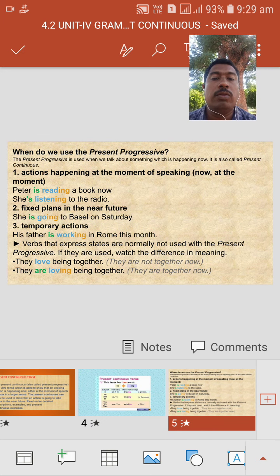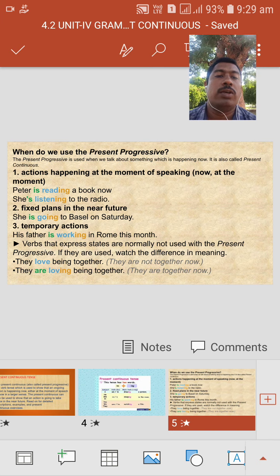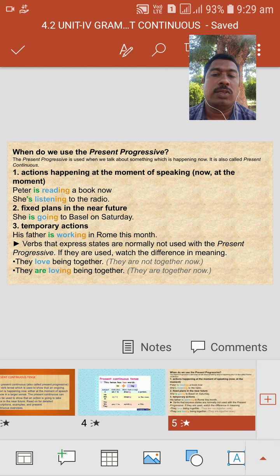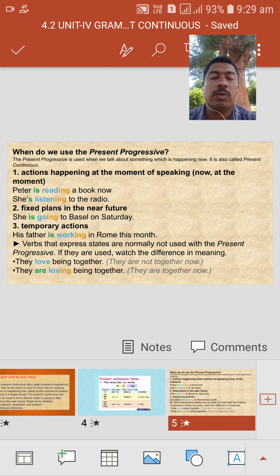When do we use present progressive, means present continuous tense? Where should we use present continuous tense? Here we have some uses. The first one is actions happening at the moment of speaking, means now, at the moment, at this time.